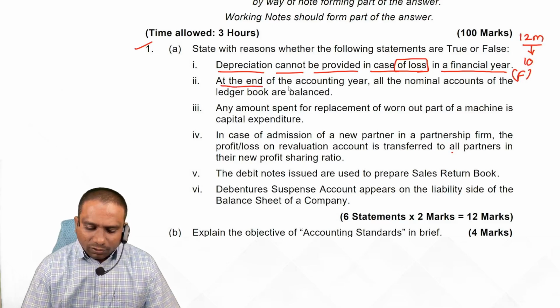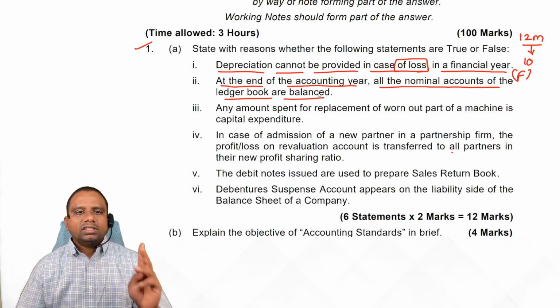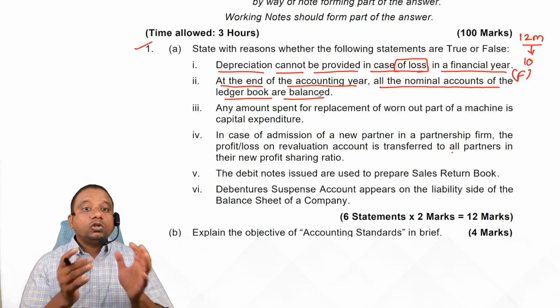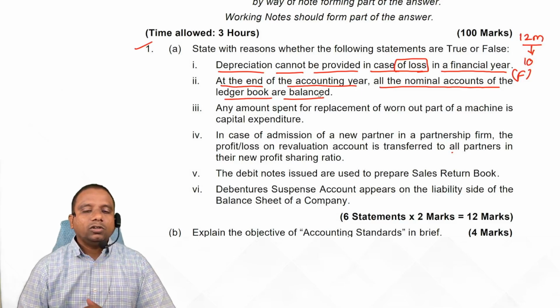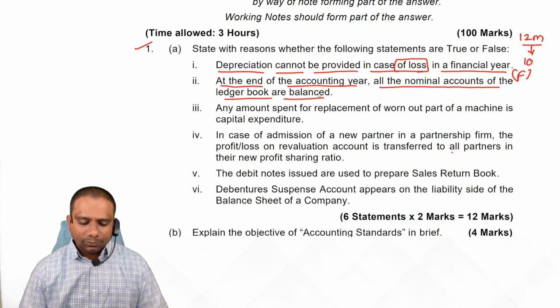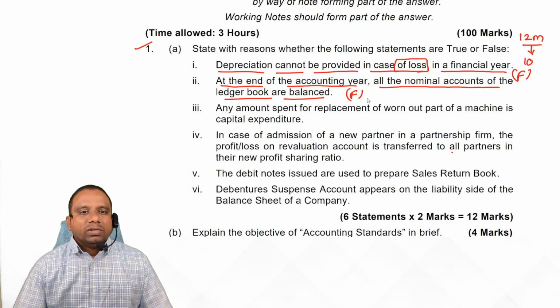Next one: at the end of the accounting year, all the nominal accounts of the ledger book are balanced. The ledger book contains personal accounts, real accounts, and nominal accounts. At the end of the year, all nominal accounts are totaled and closed by transferring to the profit and loss account. So they are not balanced generally. So the given statement is false.